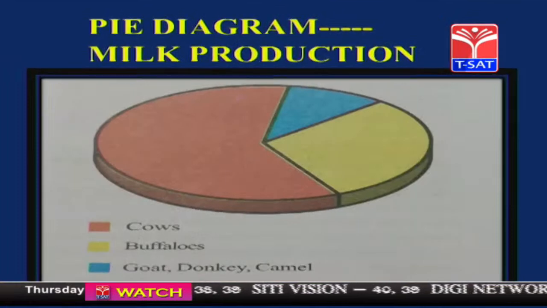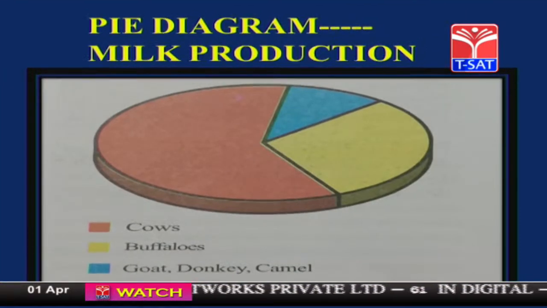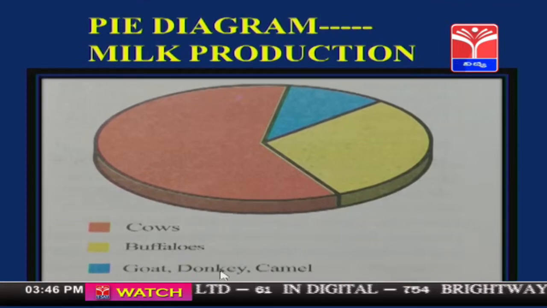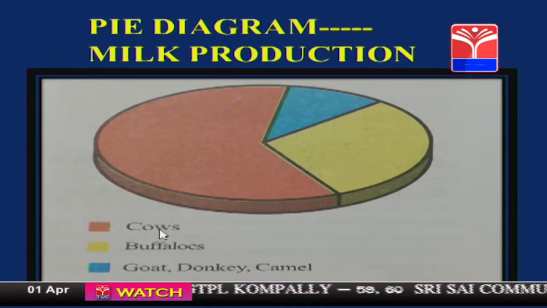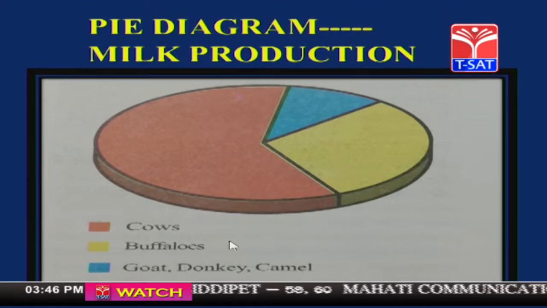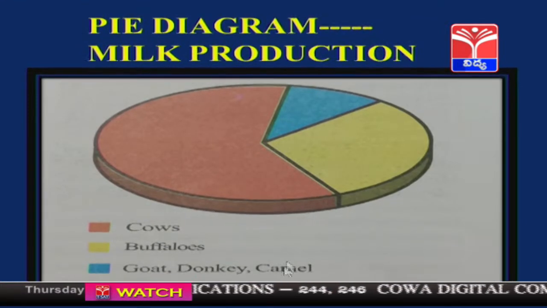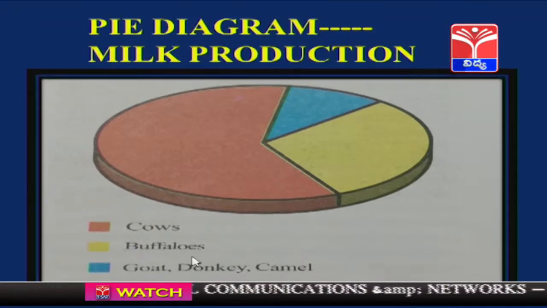Next, you can see here a pie diagram given about milk production. Milk is obtained from cows, buffaloes, goats, donkeys, camels, etc. By seeing this diagram you can say that more milk is produced by cows, whereas somewhat less is produced by buffaloes, goats and the others. Camel milk is used in desert areas where the availability of camels is more.